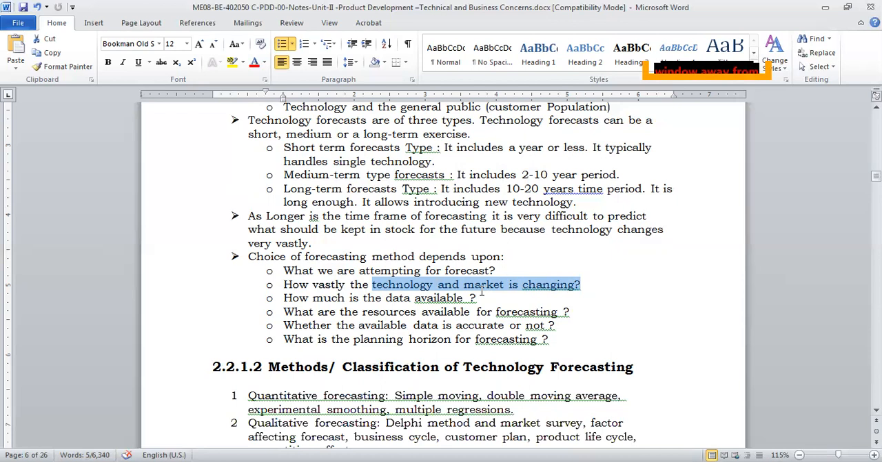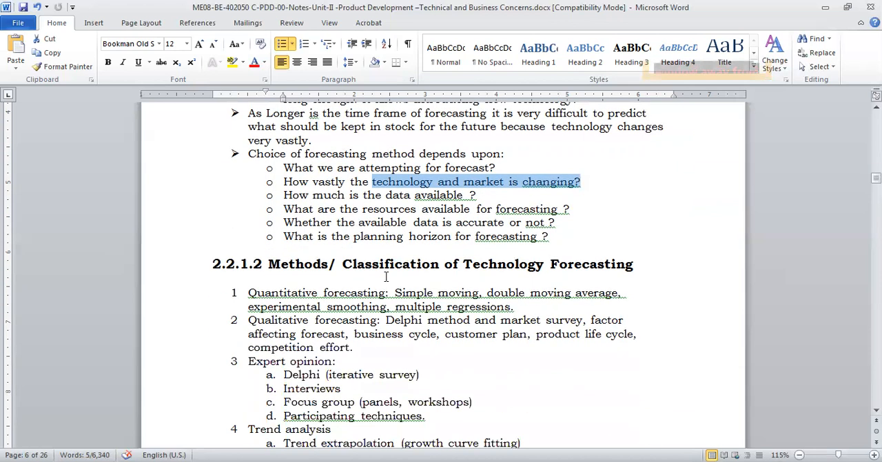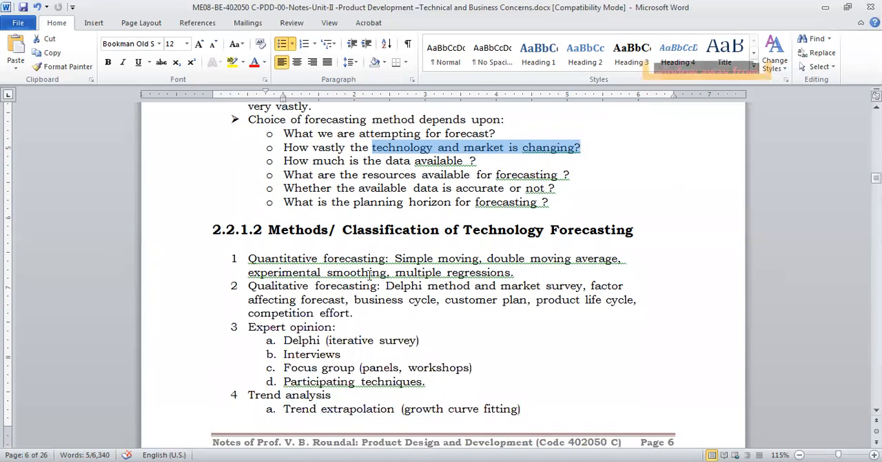All those resources will be required for the forecasting. Whether the available data is accurate. Now the data, whatever is available for forecasting, is it accurate or not? If it is not accurate, the forecasting will not be proper. What is the horizon planning, like planning horizons, where you are planning it. So these are the few factors which help you in technical forecasting.